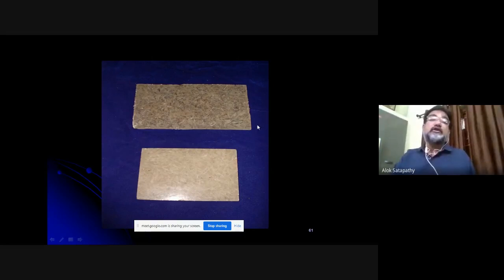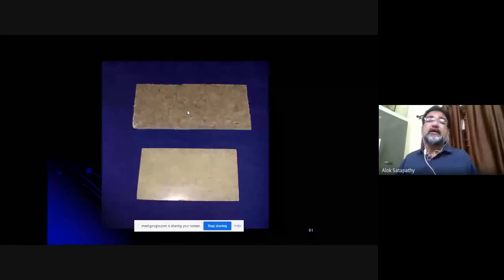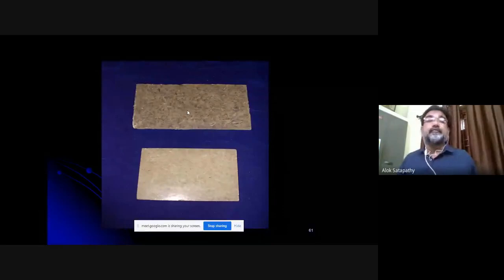Now look at the picture of the composite that we have made. You can see this rectangular piece. This is a fish scale reinforced polymer composite, more precisely an epoxy composite. You can see that the short fibers are randomly placed inside the epoxy body. Actually, the single fish scales are cut into small fibers of 5 mm, 6 mm, and those fibers are reinforced. The scales themselves, as they are, are not embedded in the matrix.